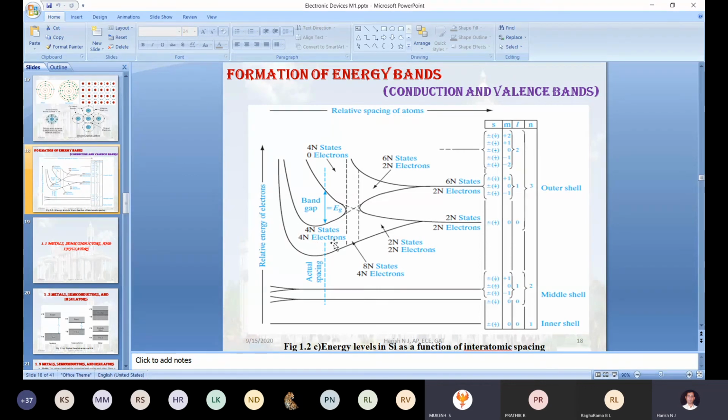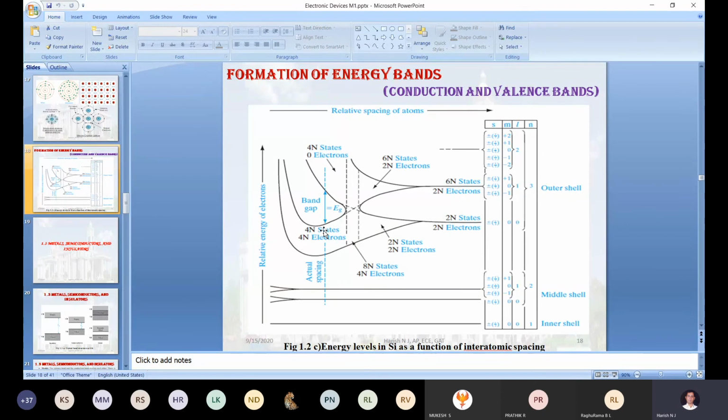At the same time, if any one of the electrons gets some additional energy, automatically it will move from the valence band to the conduction band, right? Correct. So from where the electron moves from valence to conduction, that particular place becomes vacant. That vacant place is called a hole. The hole moving downward, its energy goes on increasing. The hole moving upward, the energy of the hole starts decreasing, correct?